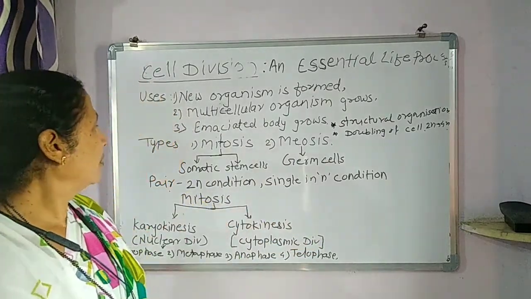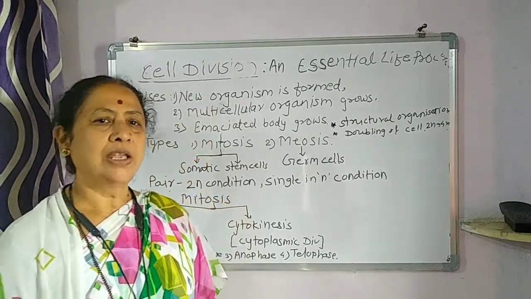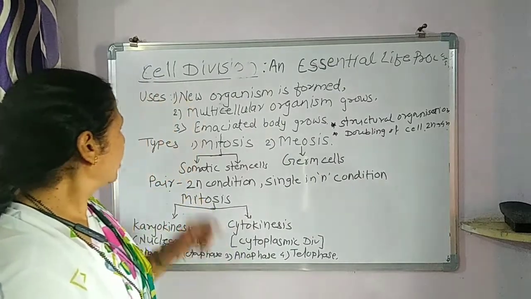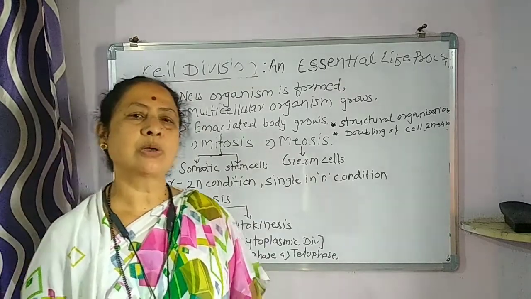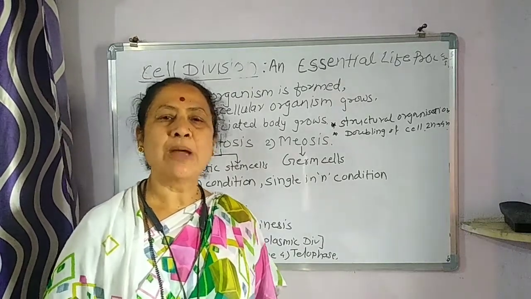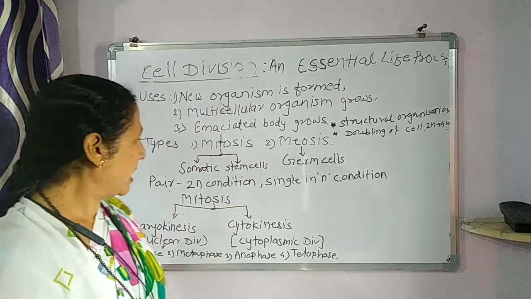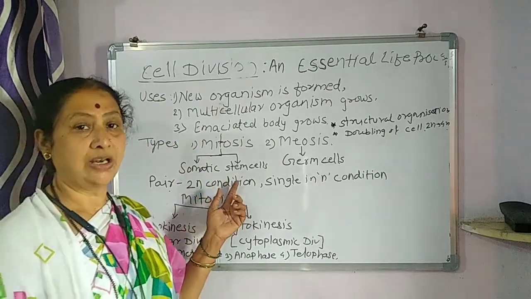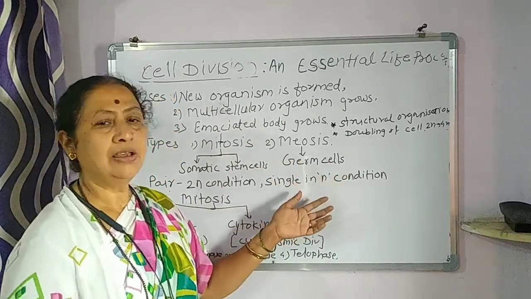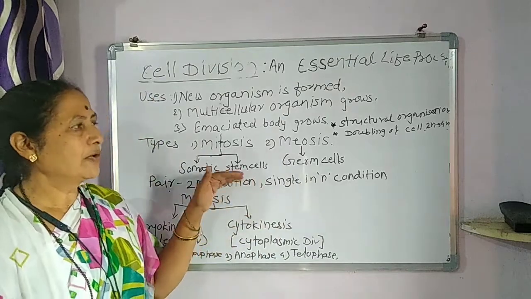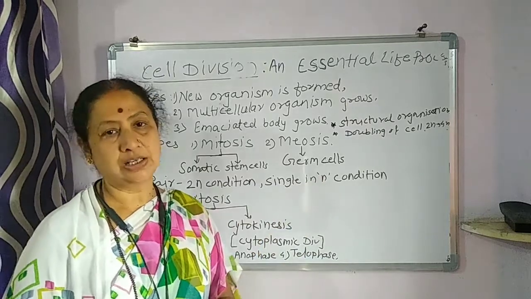Now let us study what the types of cell division are. Previously, we have learned this. Again, as a revision, the types are mitosis and meiosis. We know that mitosis occurs in the somatic cells and meiosis occurs in the germ cells. Mitosis occurs in the somatic cells as well as the stem cells, and meiosis occurs in the germ cells.